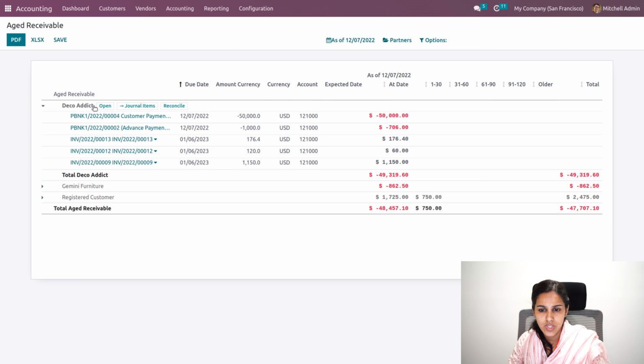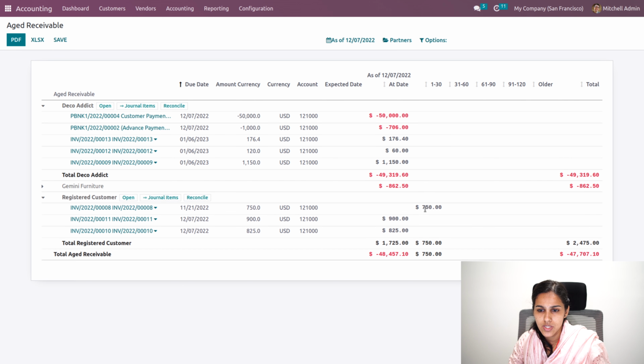This is for the current date, the due amount, and for registered customer, you can see one invoice, that is invoice number 8, which is due, that is 1 to 30 days. If you go to this invoice view journal entry, you can see the details, and you can see its due date is the 21st.